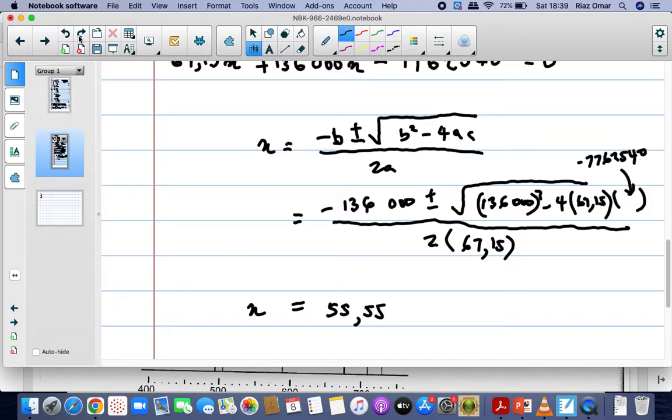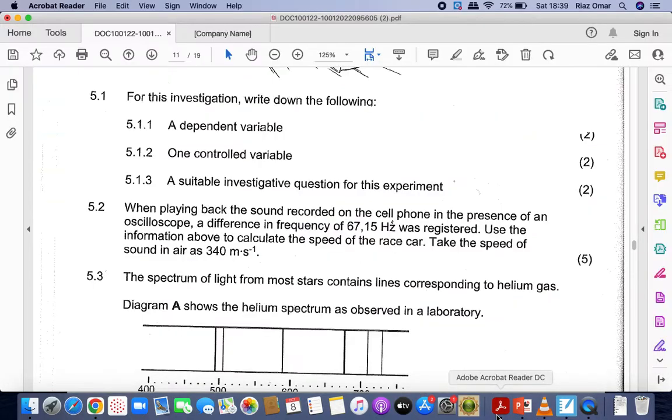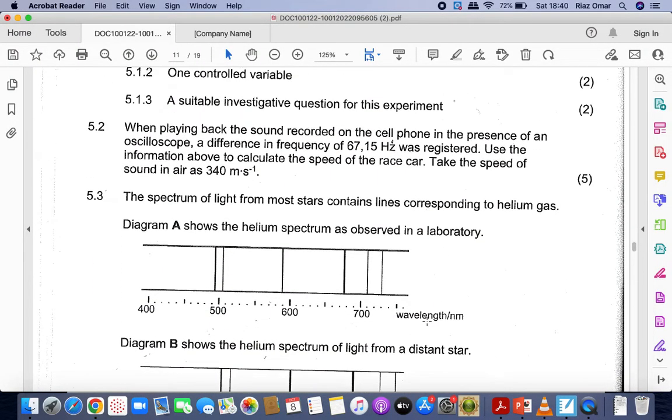So that was quite a mission. It was a sum that needed your maths, but that will be the answer that works there. The other part gives a negative answer which doesn't fit in, so we won't go into that. So 55,55 is the answer we were looking for. It says to use the information above to calculate the speed of the race car.